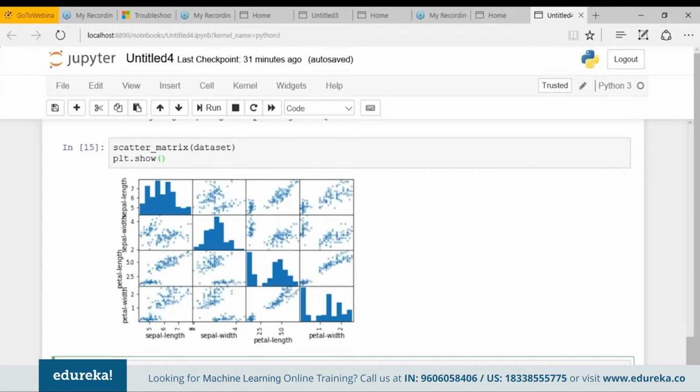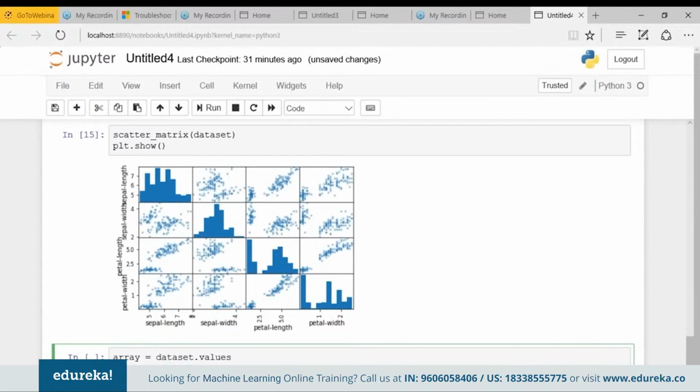Okay, fine. So let's define an array. This is my array. What will it consist of? It will consist of all the values from the dataset, so dataset.values. Okay. Next, I'll define a variable x, which will consist of all the rows and the columns from the array starting from 0 to 4. And the next variable y, which would consist of the array starting from this.